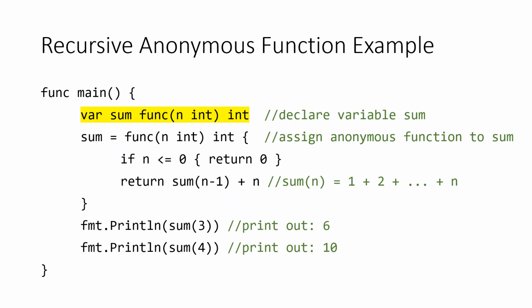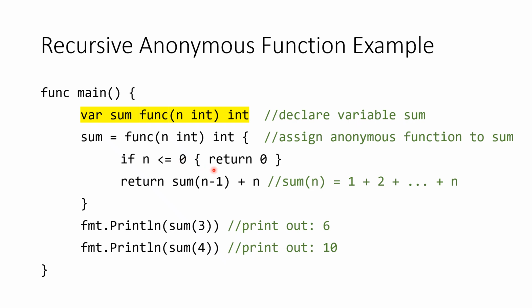Here is an example of how we define a recursive anonymous function. This anonymous function is defined in the function main of our program. It does the same job as the named function sum in the previous slide.